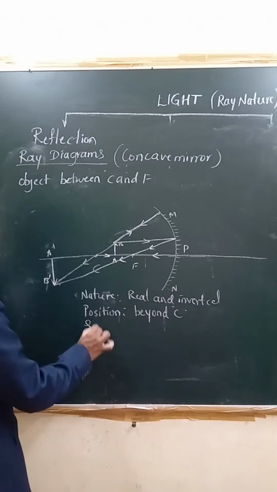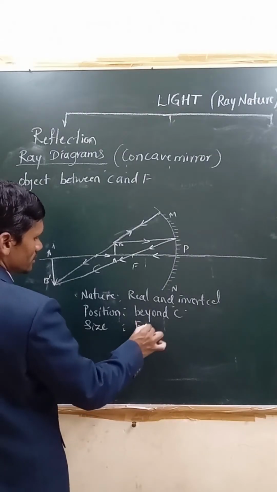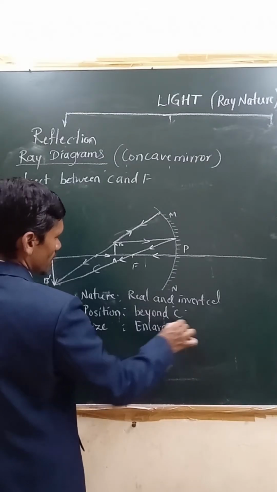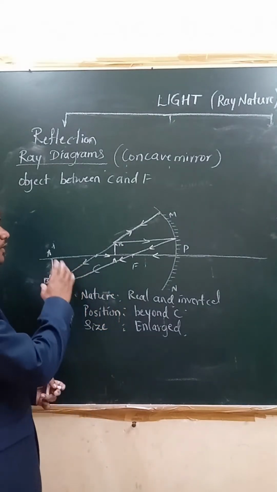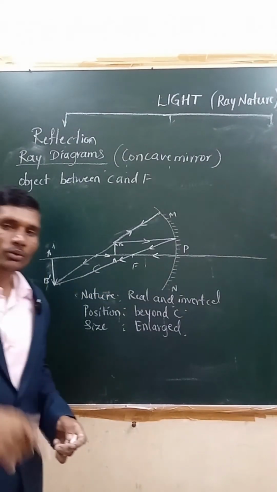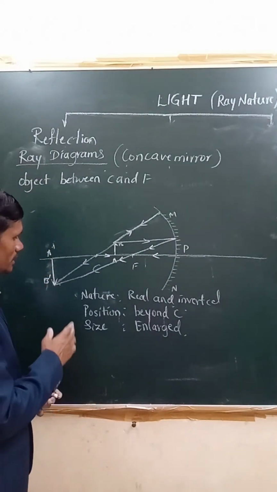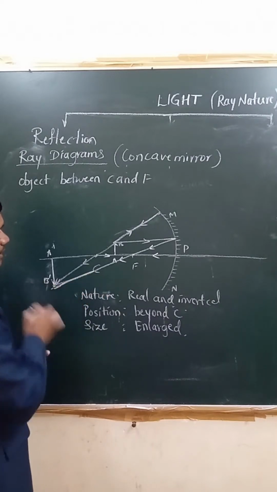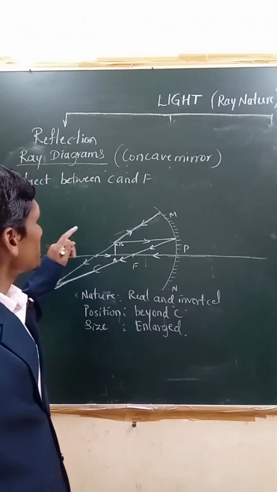Next, what is the size? Size is enlarged, meaning it is bigger. So we can say the size is enlarged, right? This is how we can say that the image is formed when the object is placed between C and F. It is formed beyond C. It is real and inverted. Its size is bigger than the object, and it is enlarged. Position is beyond C. You know this already, right? This is all about when the object is placed between C and F.